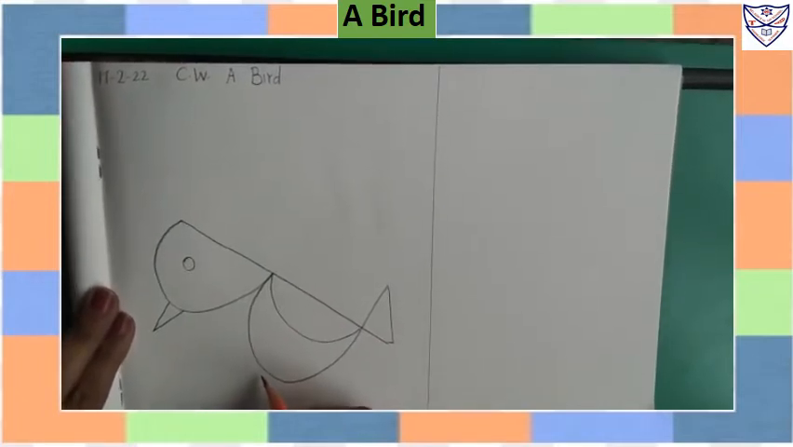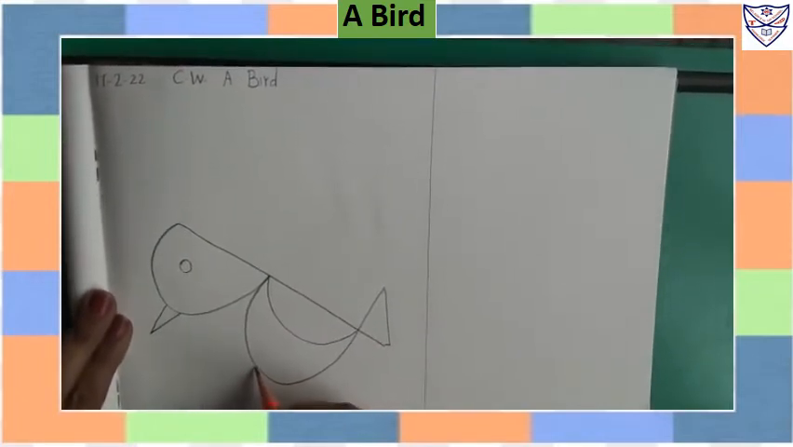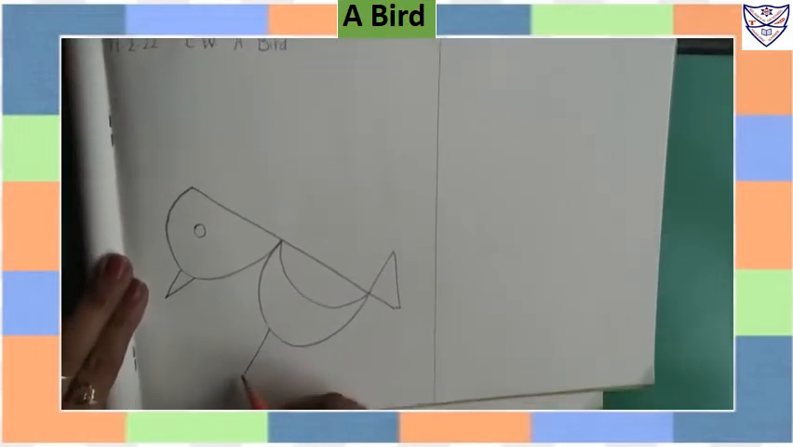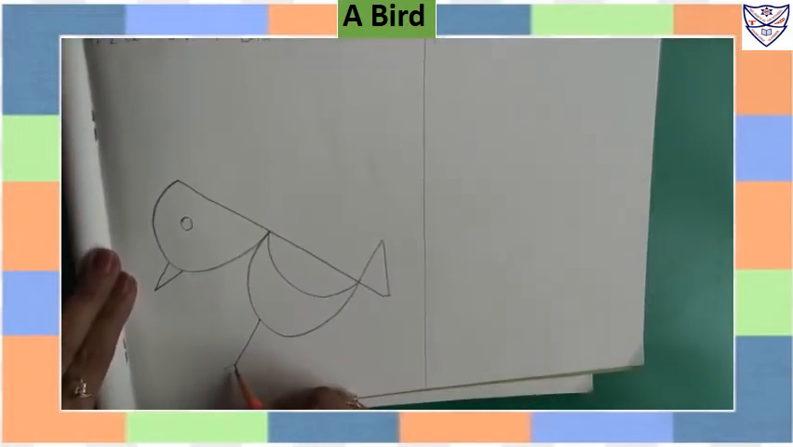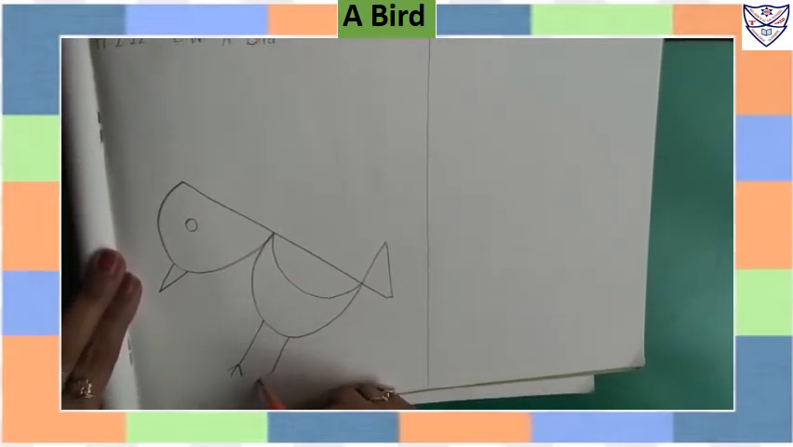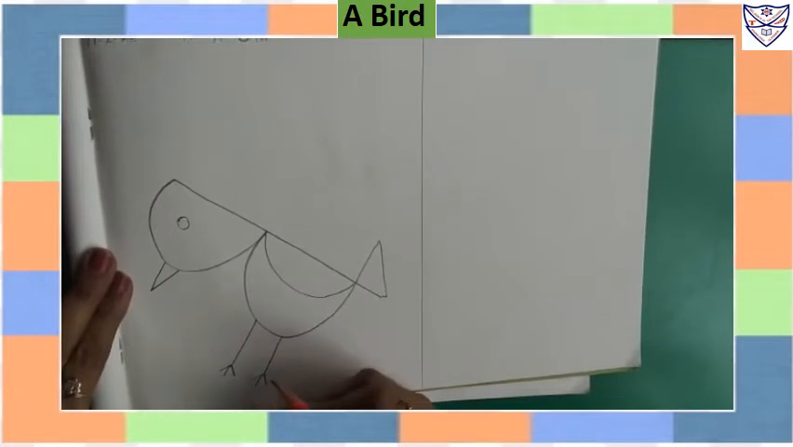Now we will draw legs. For that, here we will draw standing line, slanting line, slanting line, standing line, again standing line, slanting line, slanting line, standing line.